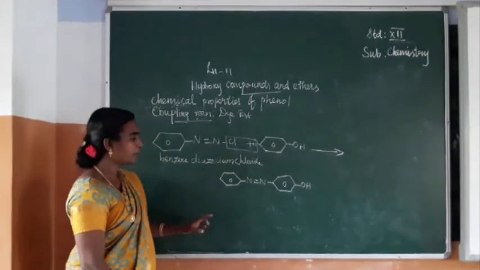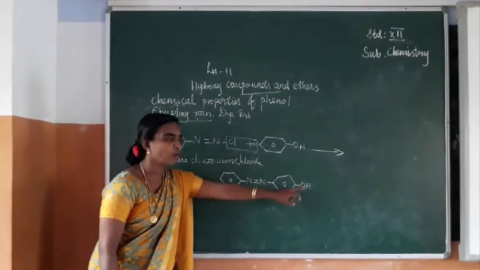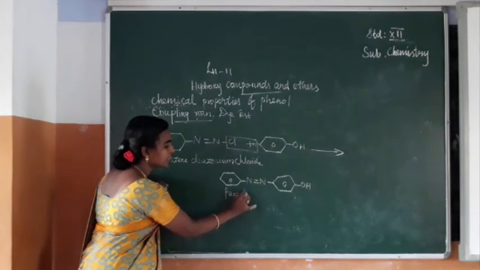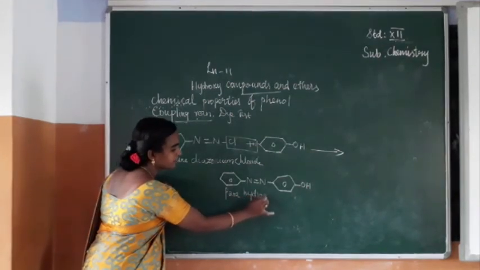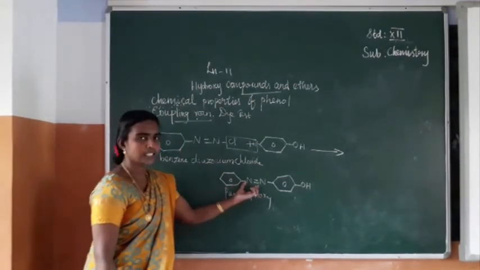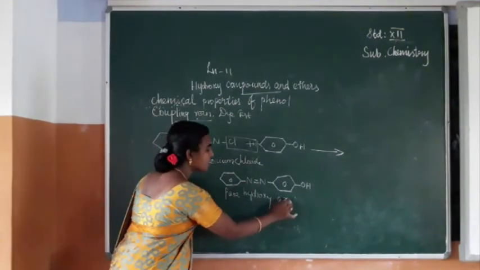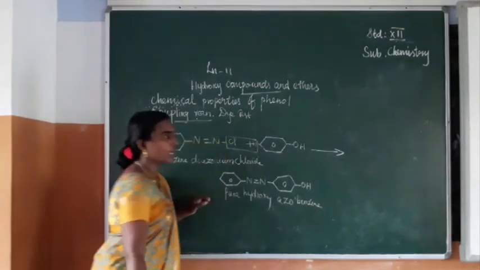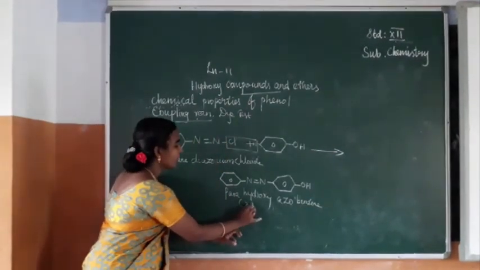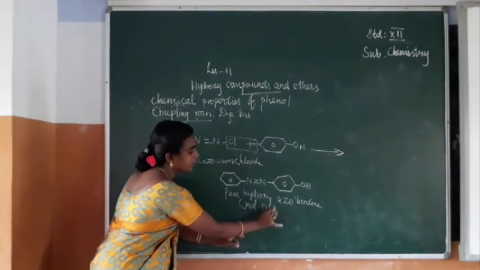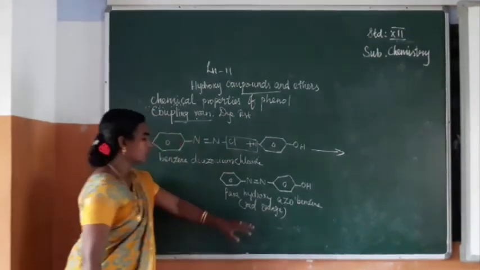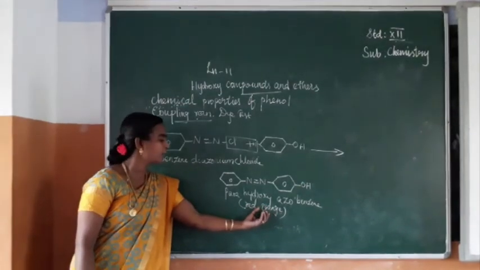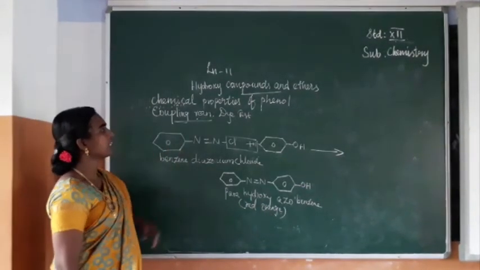The name of this compound: in para position OH is attached. So we can write like this, para-hydroxy. This group is azo. So it is azobenzene. Actually it is red-orange in color. So this is a dye with the color of red-orange. So it's an important specific reaction of phenol.